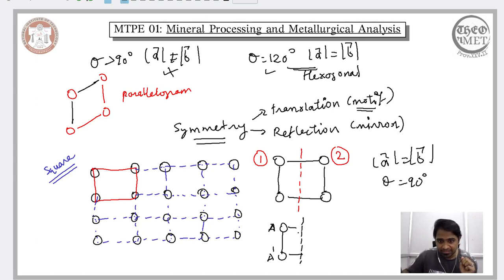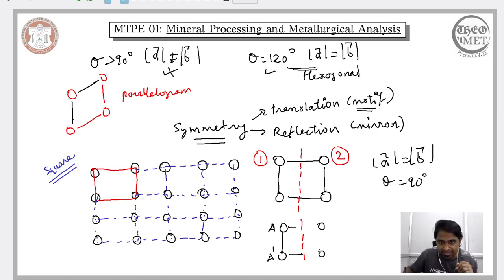and identifying the image, realizing what the reflection of atom A and A prime looks like. Based on this reflection, we are placing two more atoms here and here.